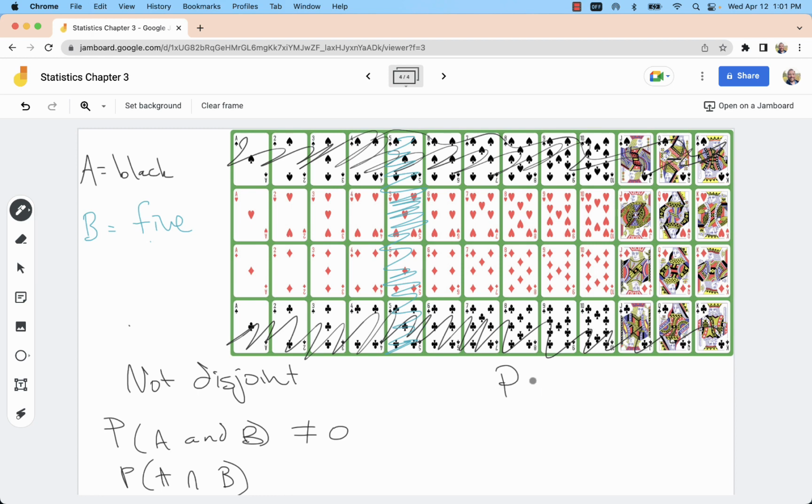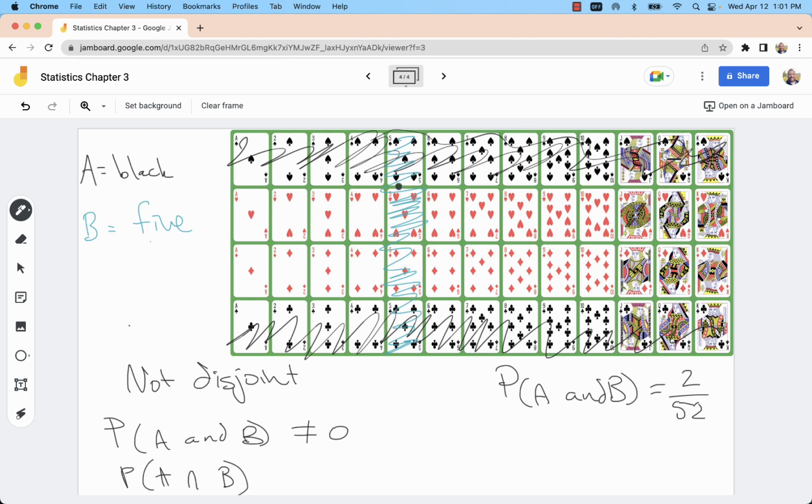The intersection, or the probability of A and B, is actually 2 out of 52. The intersection specifically is that top number. And so we'll see in formulas that the probability of A and B, or that intersection, is the number of counts of the sample space where A and B intersect.